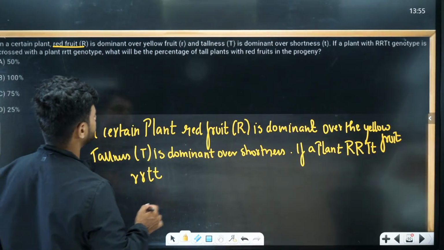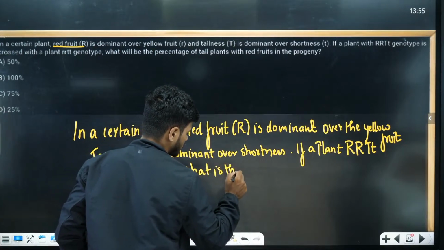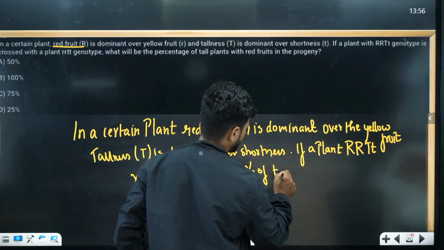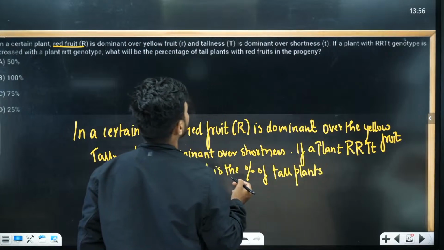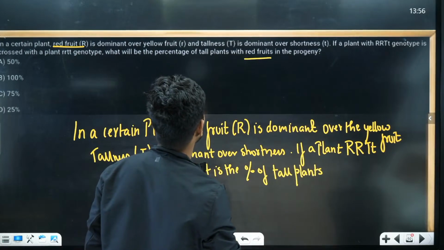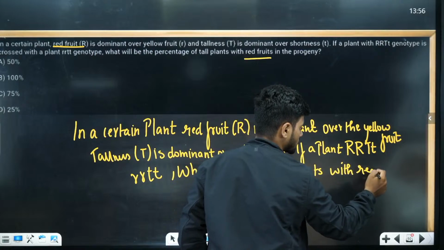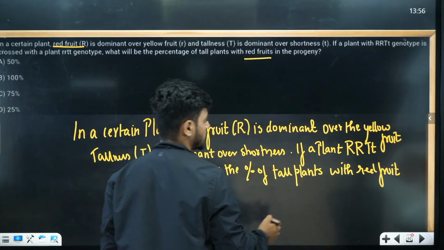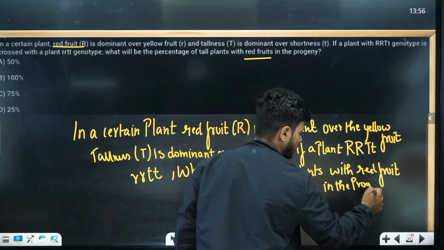What is the percentage of tall plants with red fruits in the progeny?